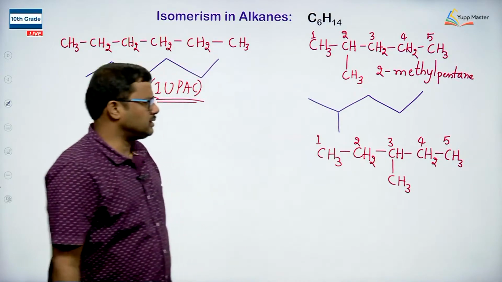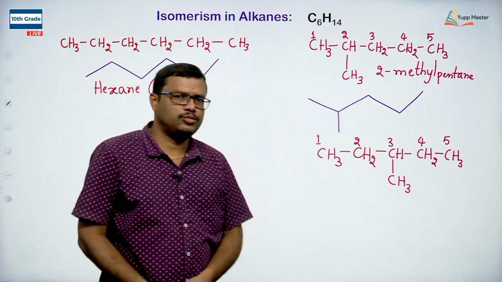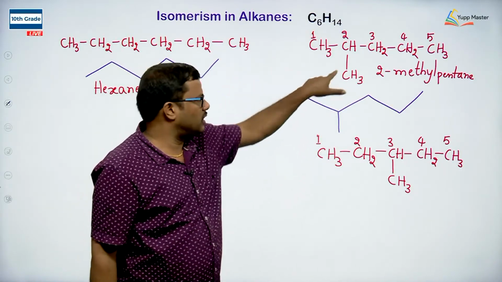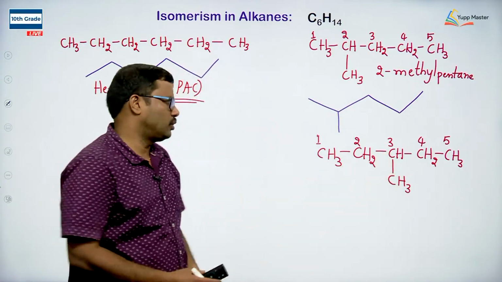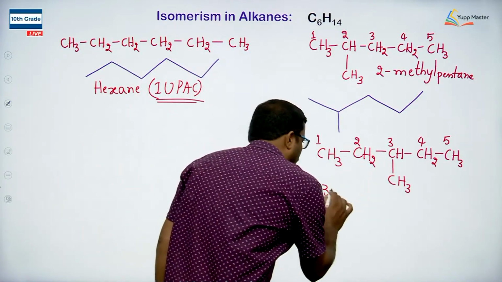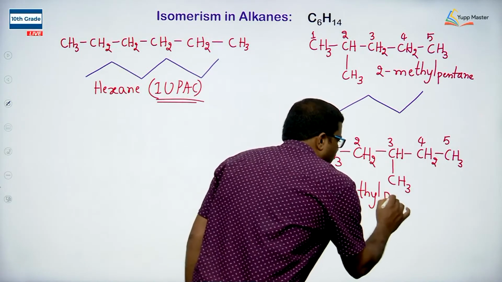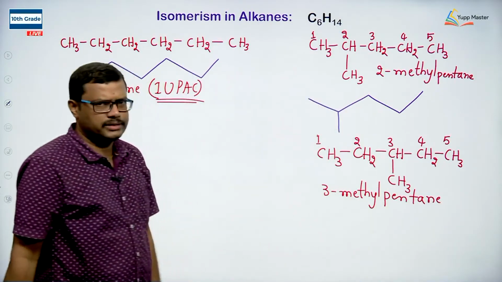So 5 carbons I have arranged in a straight chain fashion. The 1 carbon is taken as substituent, but when you compare this one and this one, here the substitution carbon is at second position. Now we are taking the carbon at third position. So when you take the name of this compound according to IUPAC, it is 3-methyl pentane. 3-methyl pentane is the IUPAC name.